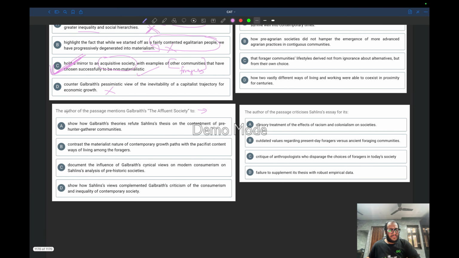So the author in this passage mentions Galbraith's Affluent Society to show how his theories refute Sahlins' thesis on the contentment of pre-hunter-gatherer communities, or to contrast the materialistic nature of contemporary growth paths with the pacifist, content ways of living among the foragers. I think this one, because it is contrasting how foragers were living in the forests, having fewer needs.